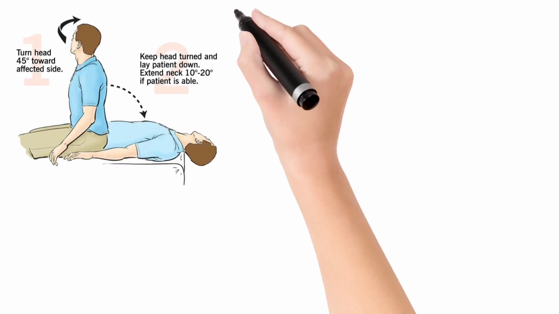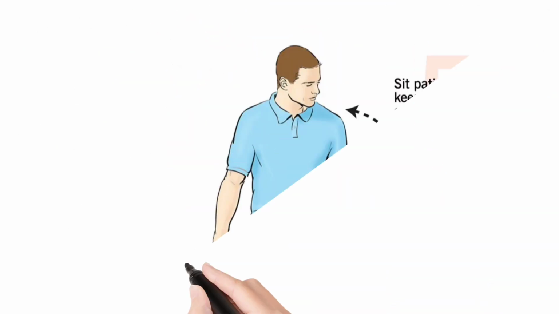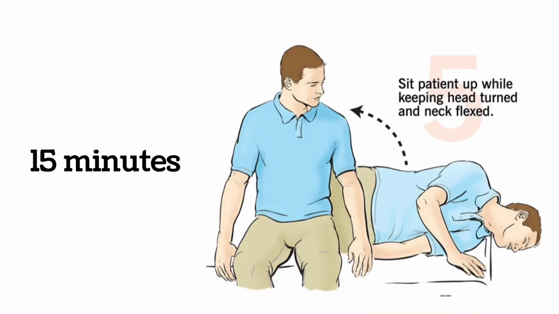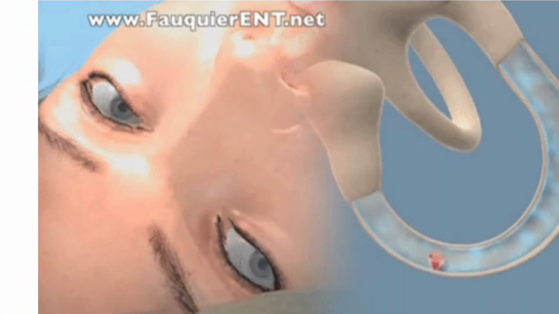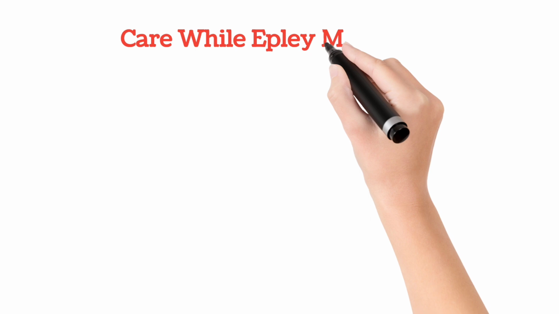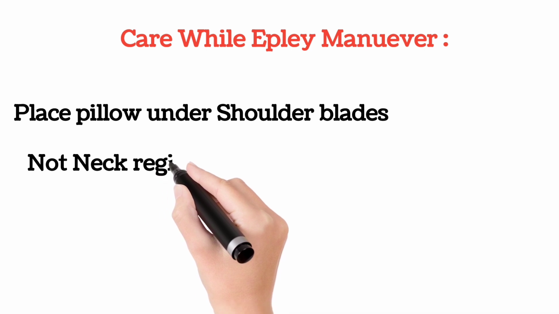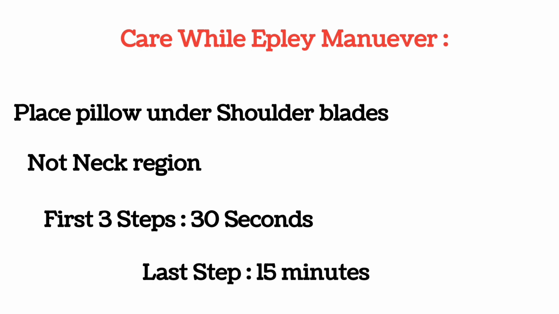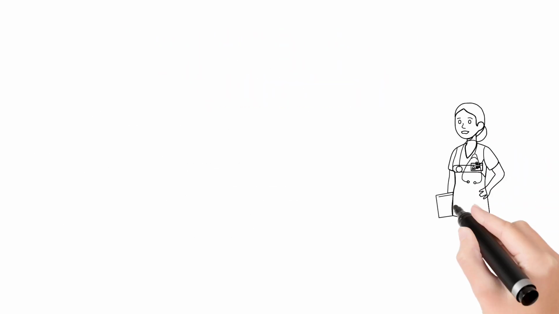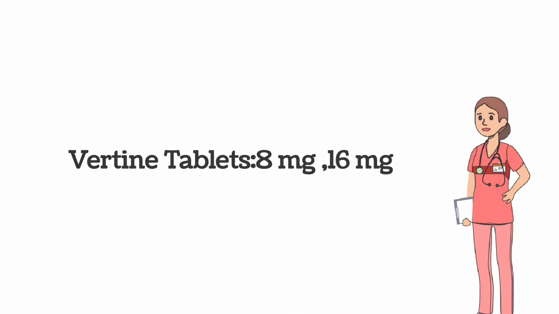In the first 3 steps, it should be a minimum of 30 seconds, whereas the fourth step should be maintained for at least 15 minutes. In this process, we can reposition the crystals which are displaced into the semicircular canals. We can replace them into the normal exact position. Coming to the care to be taken in the Epley maneuver, we should place the pillows below the shoulder blades and not at the neck. The first 3 steps should be for 30 seconds and the fourth step should be 15 minutes. Certain doctors can give medicines like Vertin, which includes 8 milligrams or 16 milligrams depending upon the severity. This is all about vertigo.